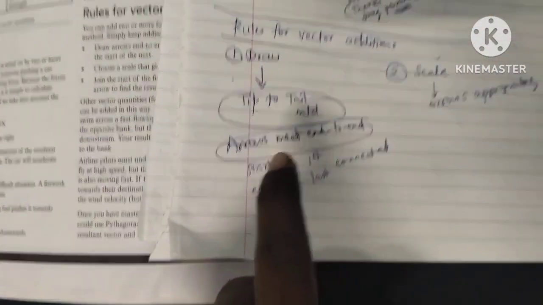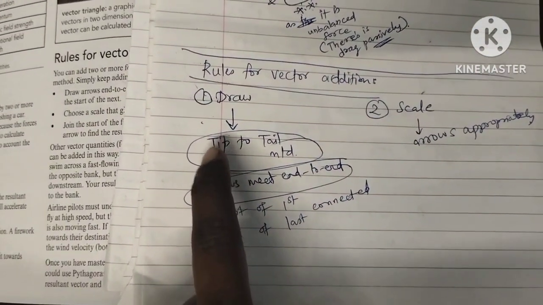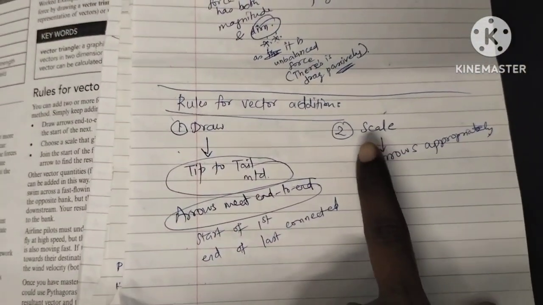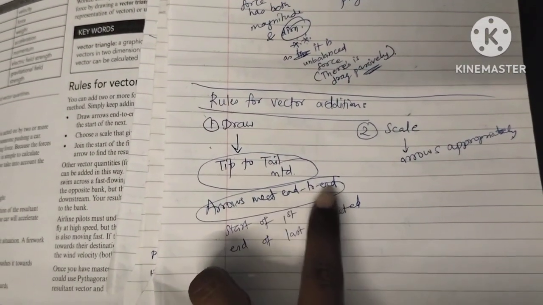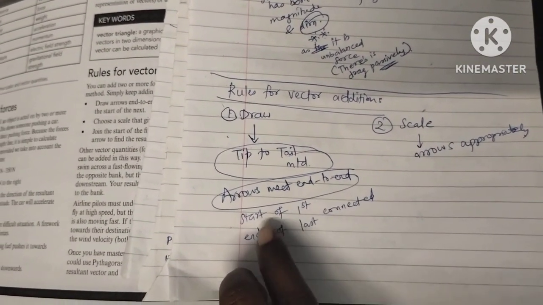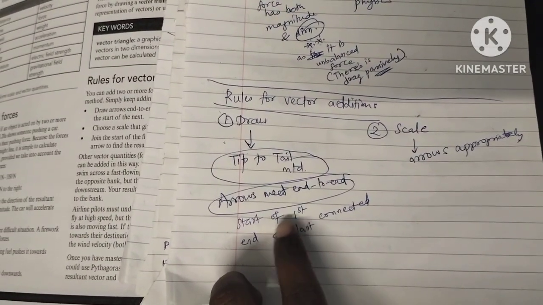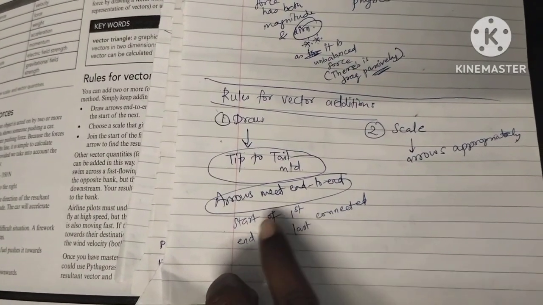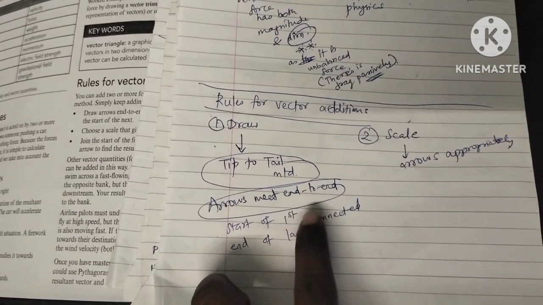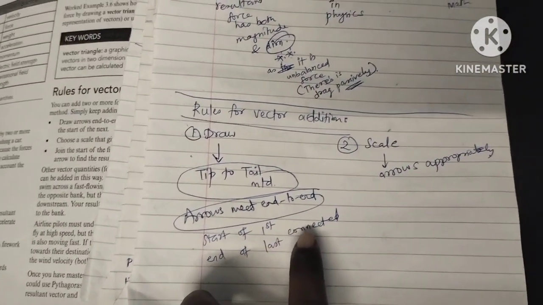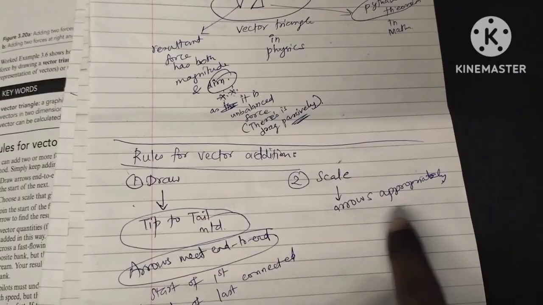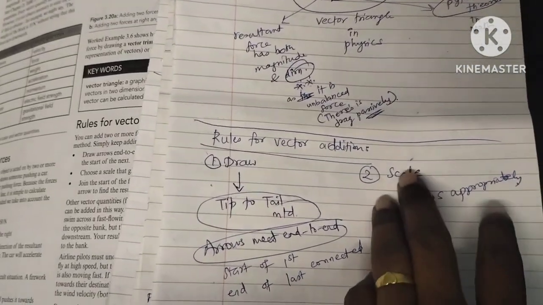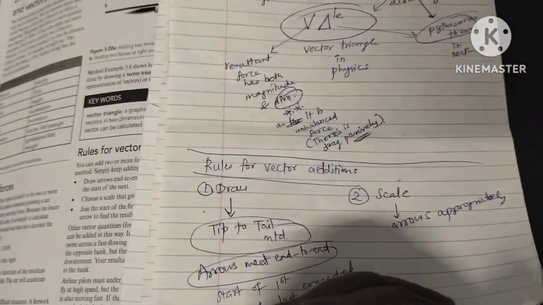So, rules for drawing the vector addition. First one, you have to draw; second one, you have to scale. Drawing is the tip to tail method, or arrows meeting end to end method, that is, the start of the first arrow is joined to the end of the second, up to the last arrow. The scale should be appropriate; scaling is what we do with a ruler.